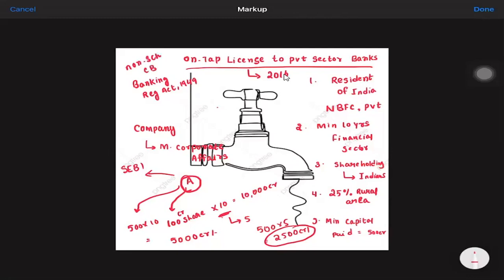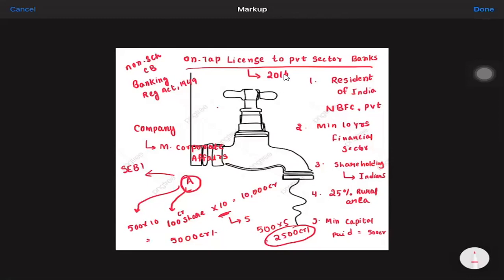And what are the 2 conditions here? First, the minimum paid up capital condition, which is already applied. Second, your bank has to run in the interest of the depositors, and to see whether you are running it that way, it will take some time. RBI will observe your bank business for certain years or months, it depends, and based on its satisfaction level, RBI can provide you the license. So this is the thing.